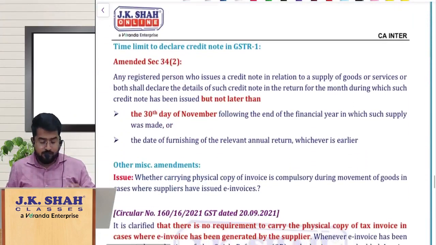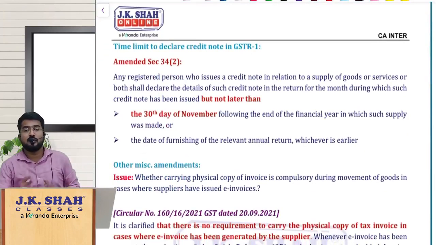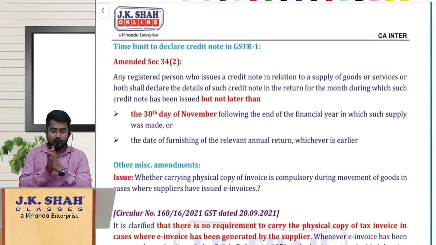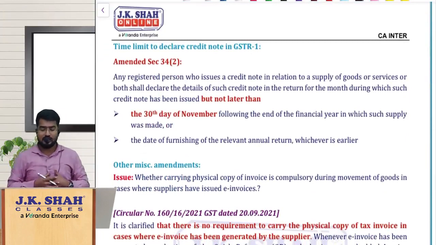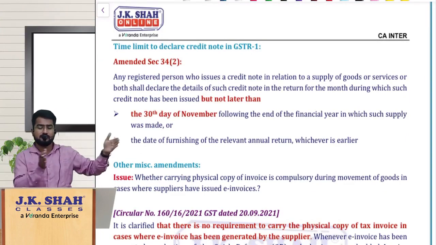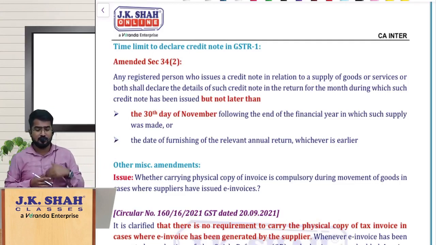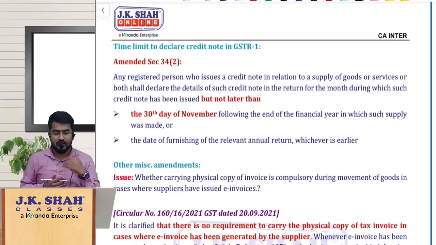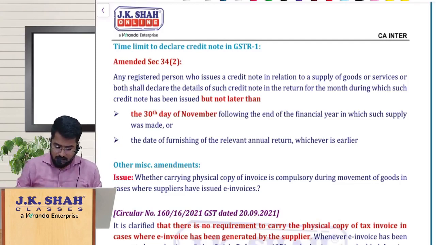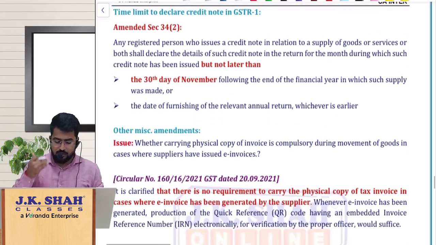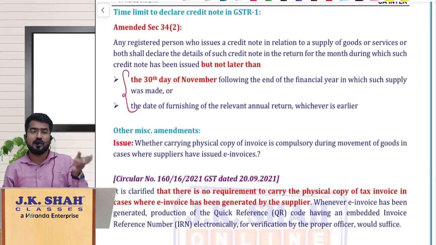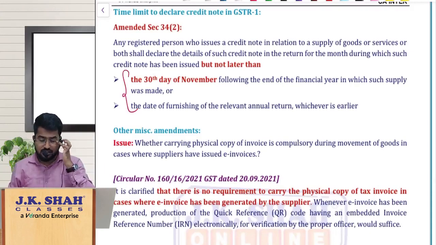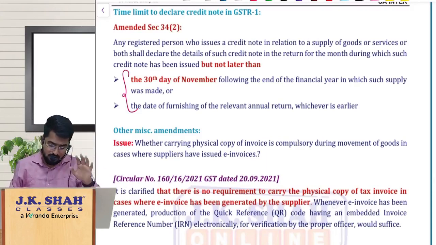Let us continue. And the next amendment is, if you remember, we have seen the section 16 subsection 4 amendment regarding the time limit to avail ITC. Similar changes with respect to time limits have been brought in. The time limit to declare credit note in GSTR1 is now amended to 30th November of the succeeding financial year or the actual date of filing annual return of the relevant financial year to which the credit note belongs, whichever is earlier.